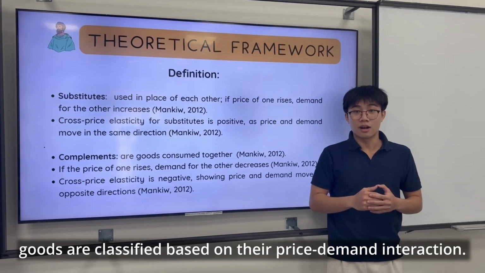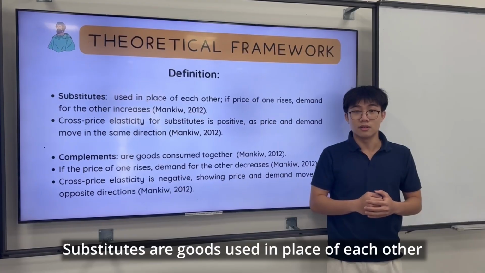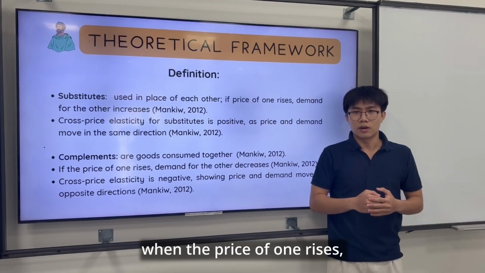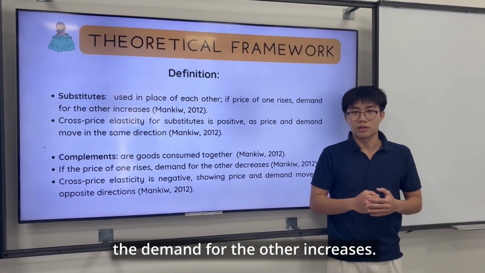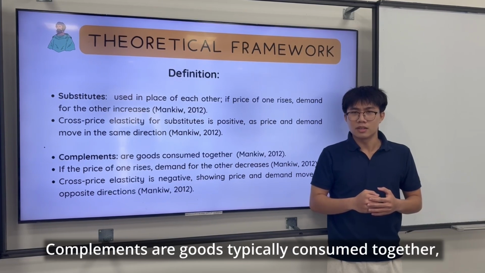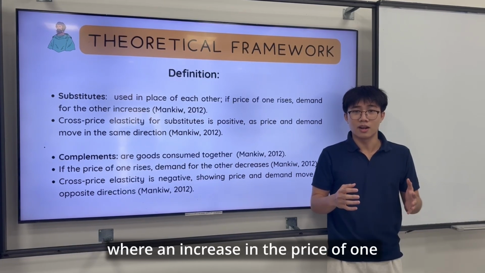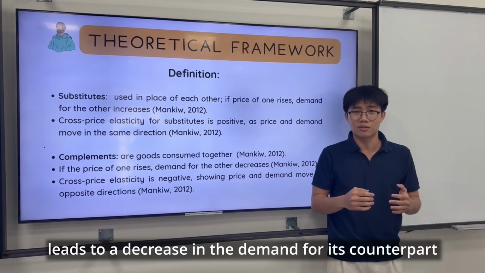According to the market, goods are classified based on their price-demand interaction. Substitutes are goods used in place of each other. When the price of one rises, the demand for the other increases. Complementary goods are typically consumed together. When the price of one increases, it leads to a decrease in the demand for the other.